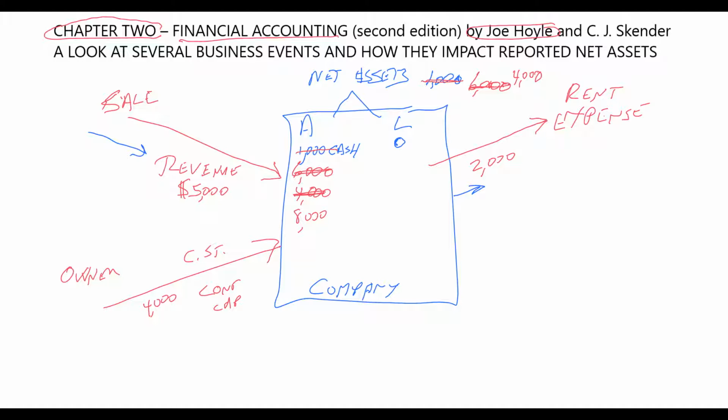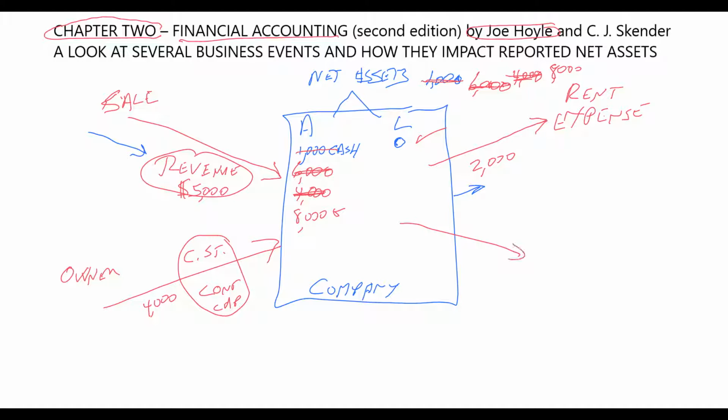You had a revenue bring the net assets up, and now you have an owner investing in contributed capital or capital stock that's increased this to $8,000. If the cash is $8,000 and you still have no liabilities, the size of your business has gone up to $8,000. Companies will get bigger and smaller based upon the events that occur. We have one more event. The company apparently has done fairly well because it decides to pay a dividend to the owners.